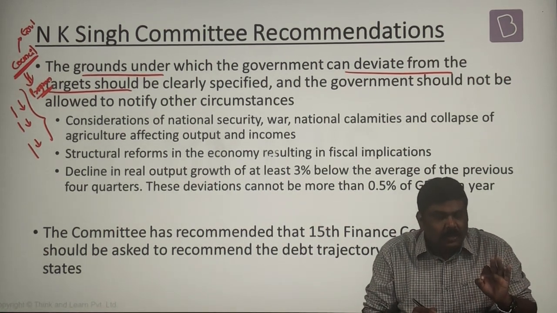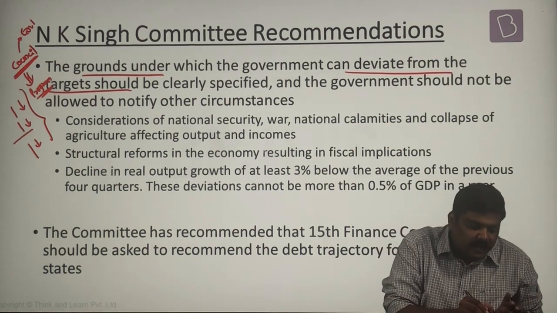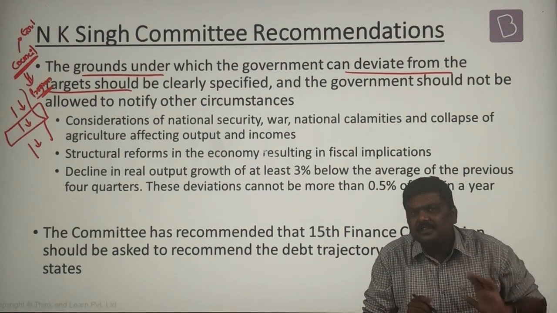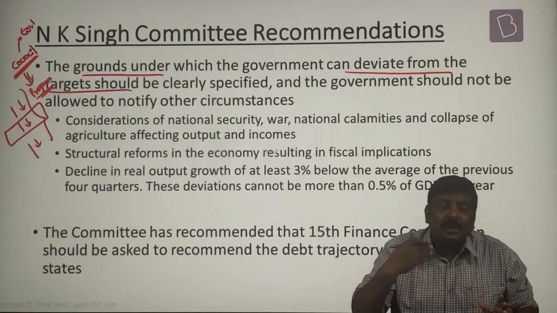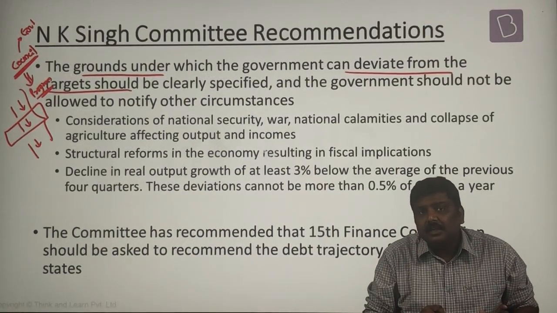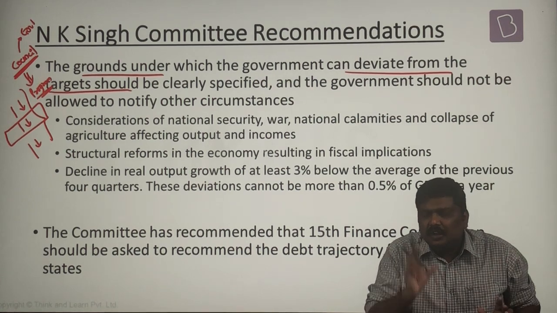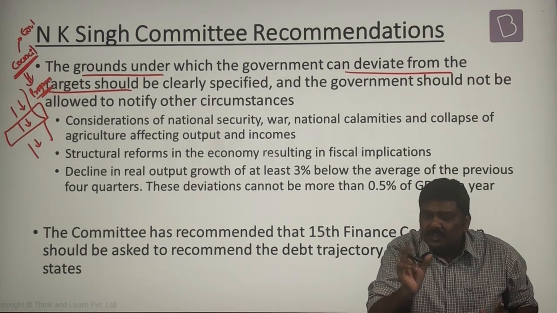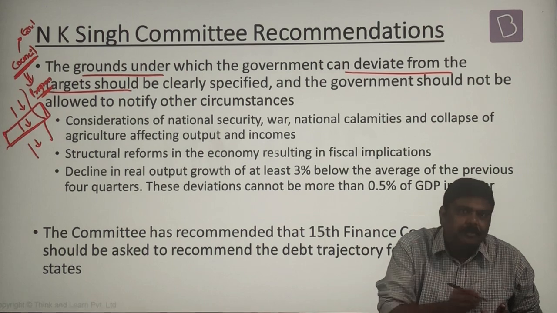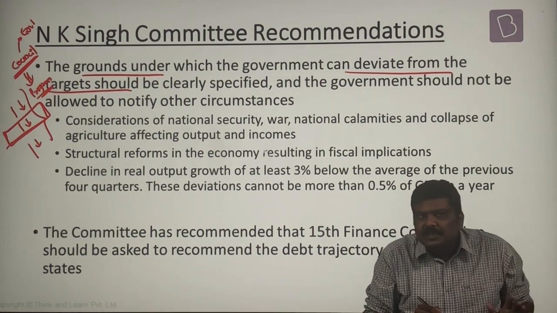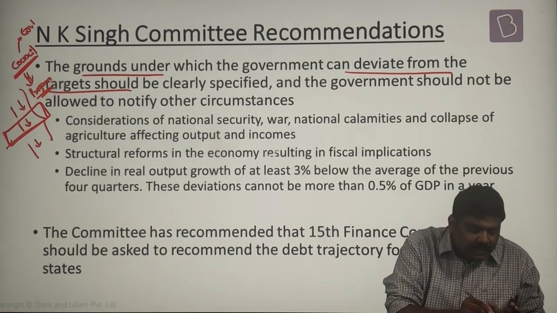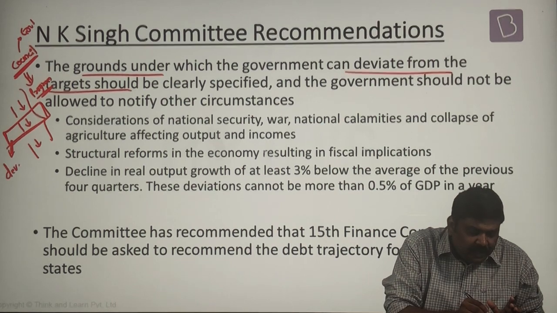Now look at this. In a particular year, because of various internal as well as external reasons, it could be anything, there could be another collapse of the international market, there could be certain problems with the tax revenues, and so on. Government will come under pressure with respect to these targets which have been set up. In these situations, to what extent can the government deviate from the target?